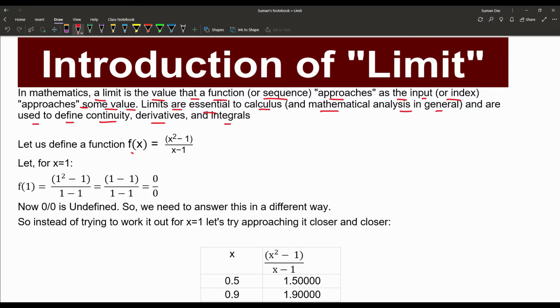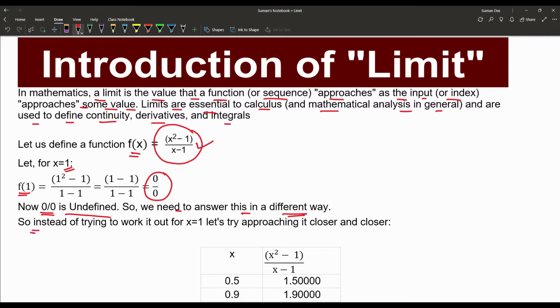Let us define a function f(x) that is (x square minus 1) upon (x minus 1). Let the value of x be equal to 1. So what is the value of f(1)? That is 1 square minus 1 upon 1 minus 1, or the result is 0 by 0. Particularly, 0 by 0 is undefined. So we need to answer this in a different way, because with that type of function we cannot find the value directly.